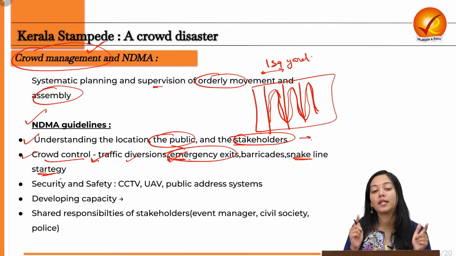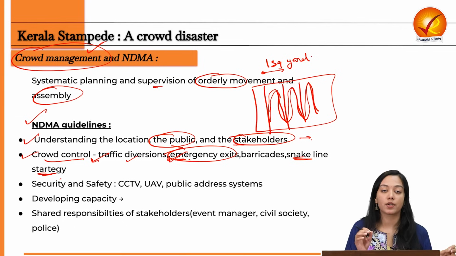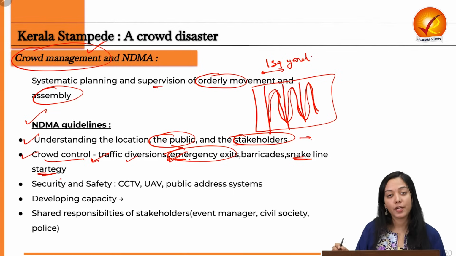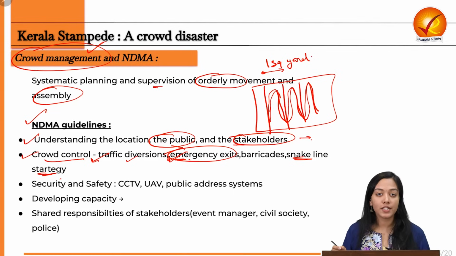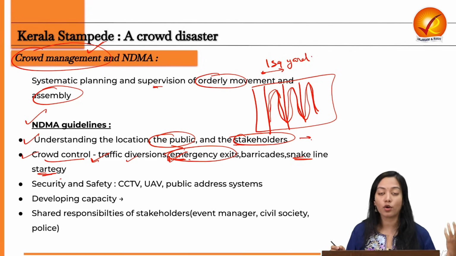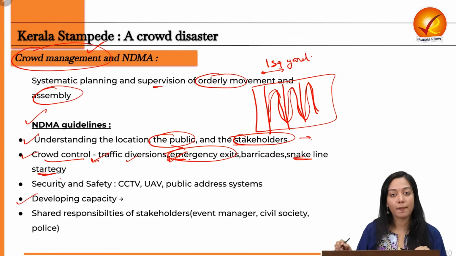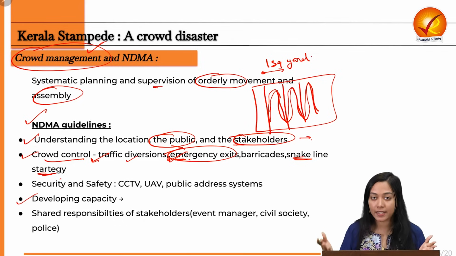Next is to ensure the deployment of skilled personnel and safety teams, which can take care of a situation if any emergency happens. So safety and security needs to be ensured. Some means of technology like CCTV and small UAVs, unmanned aerial vehicles, can also be installed in order to effectively monitor the situation. Next, we need to develop capacity. How are we going to do that? We are going to read in the next slide.